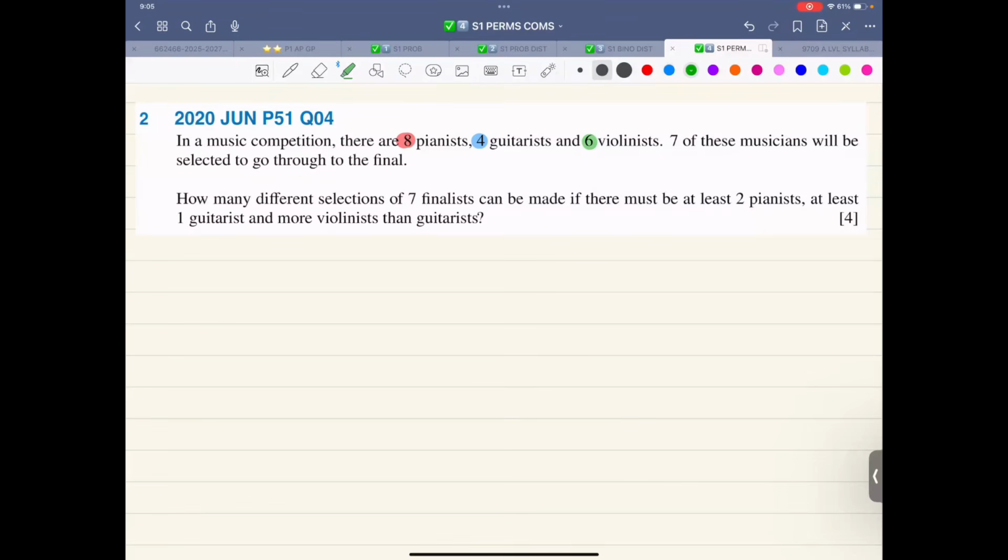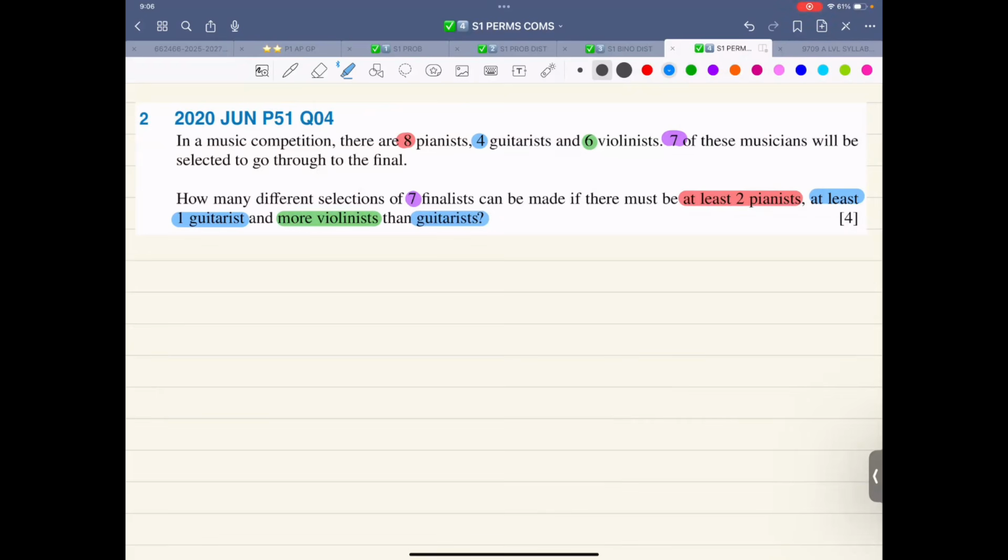Let's see what goes over here. It says 7 of these musicians will be selected. 7 you have to select for the final. How many different selections of the 7 finalists can be made if there must be at least 2 pianists, at least 1 guitarist, and more violinists than guitarists? So now this is something you have to juggle.